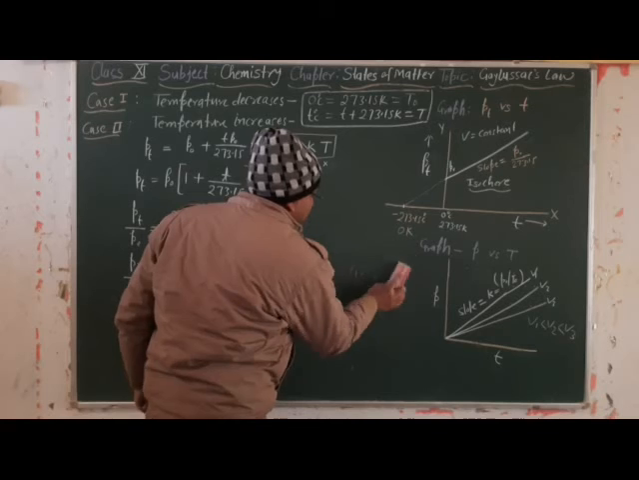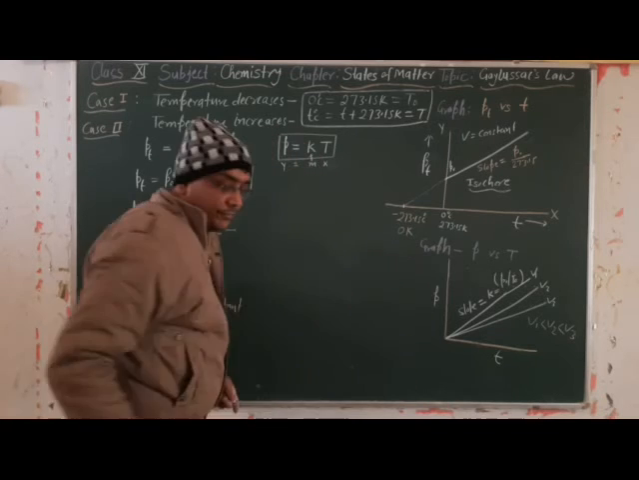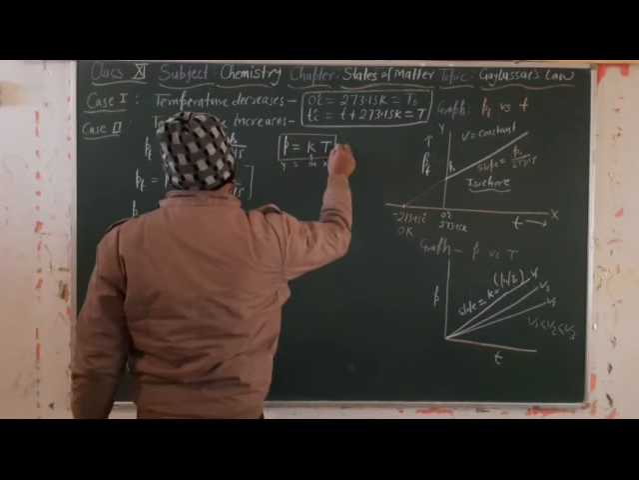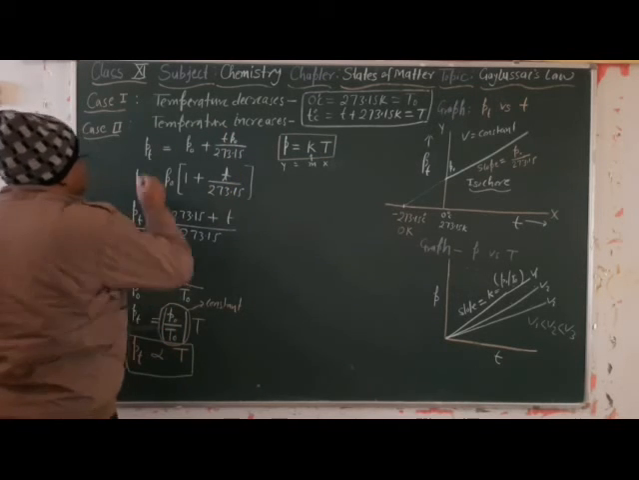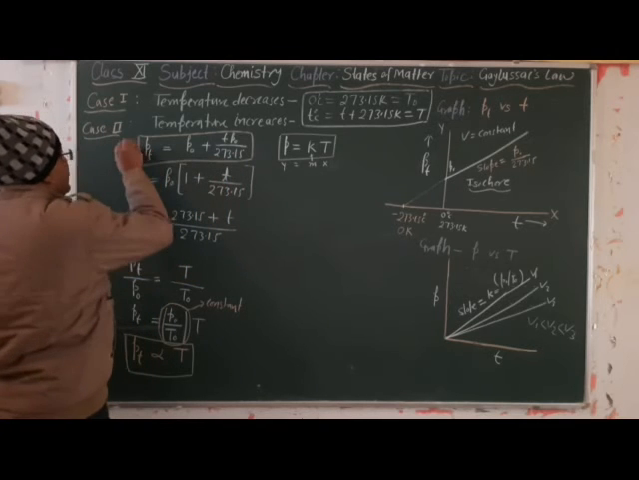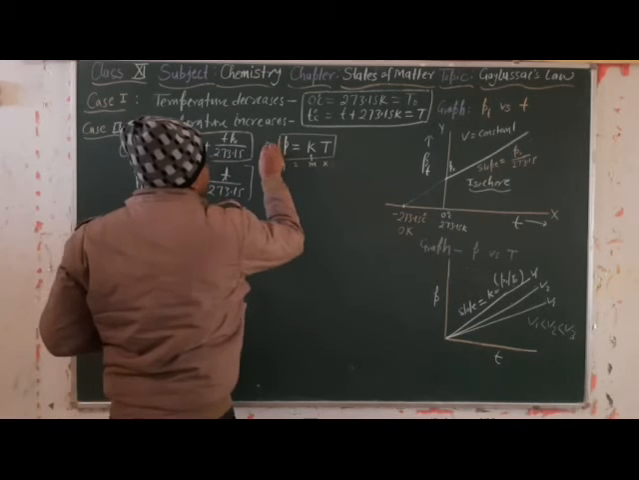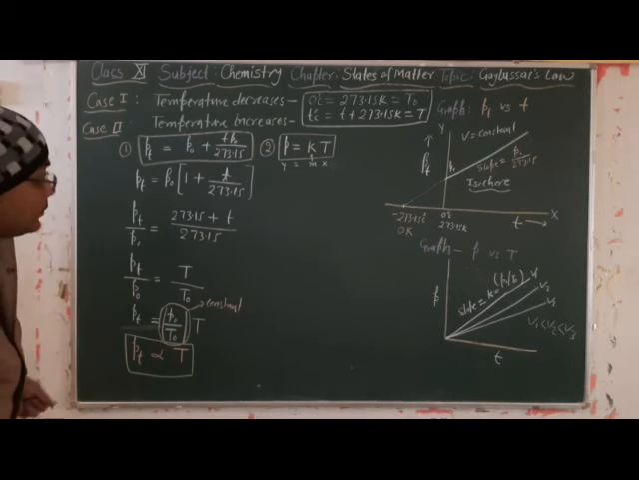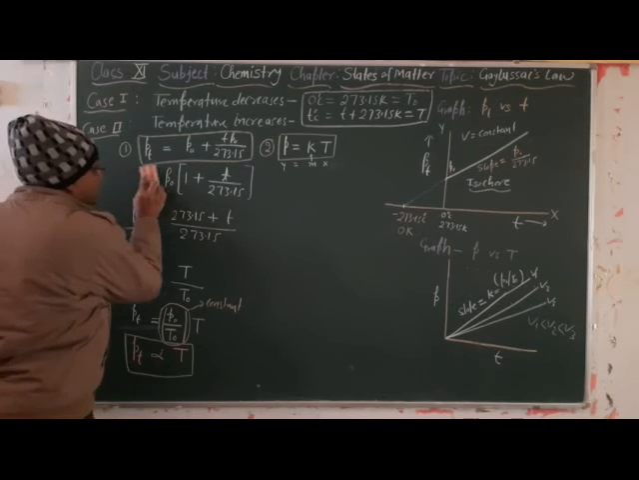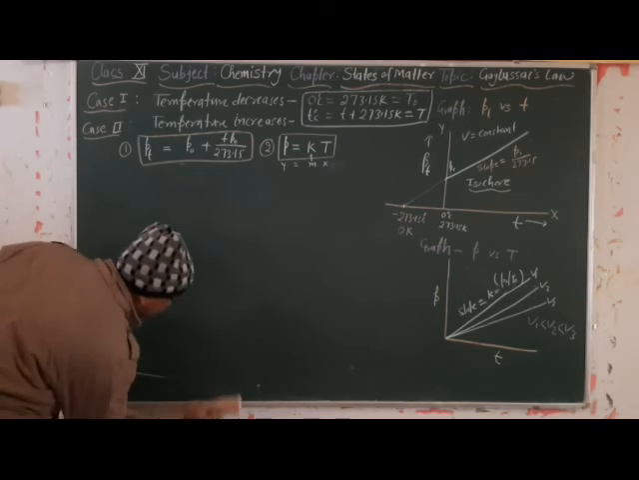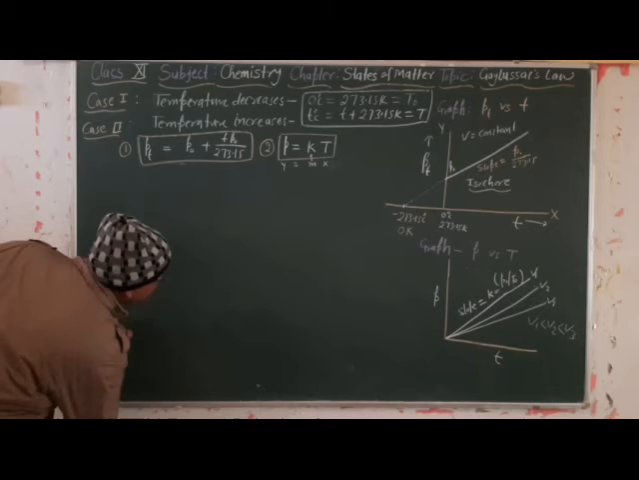So this whole thing is about these two graphs. So we got another relation. It was our first relation, and this is the second. Now what other relation can we write?